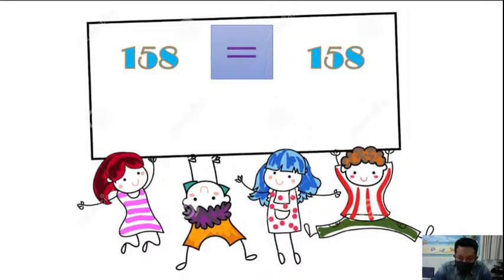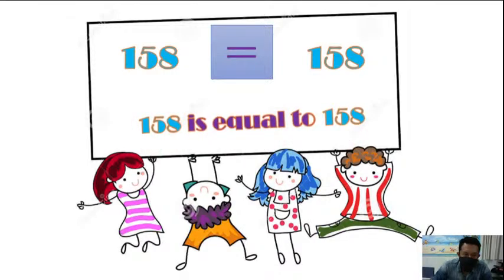We can say 158 is equal to 158. So you have to understand how to read, how to speak, how to write, all these things. You have to always try to understand listening, reading, writing, and speaking. Okay, the four skills.